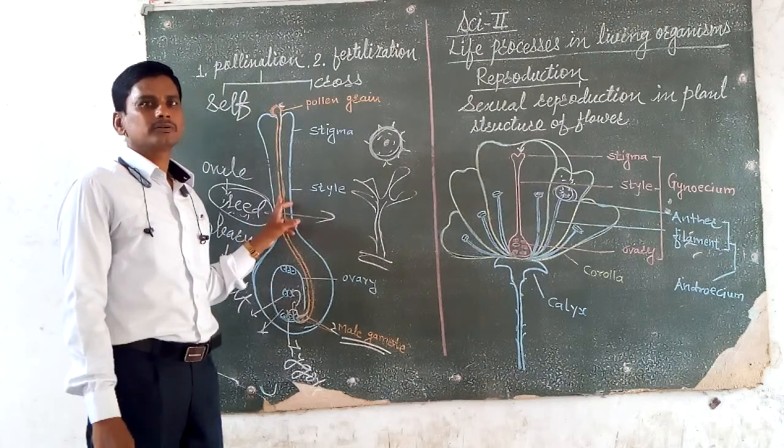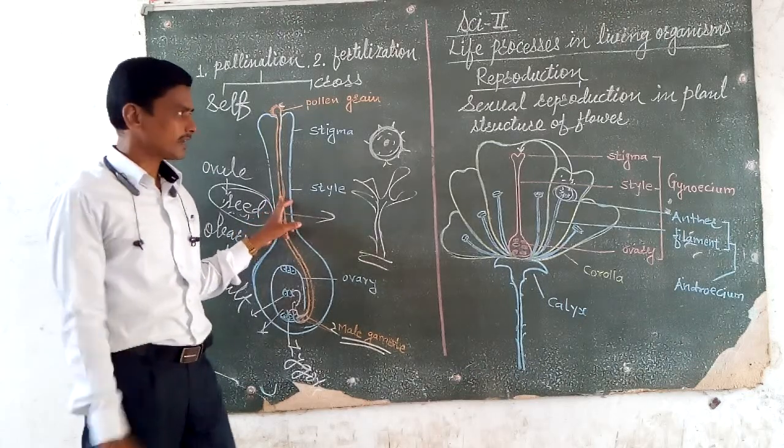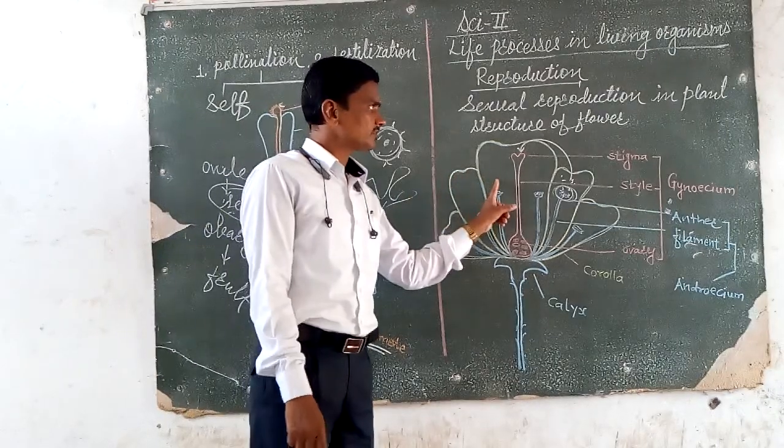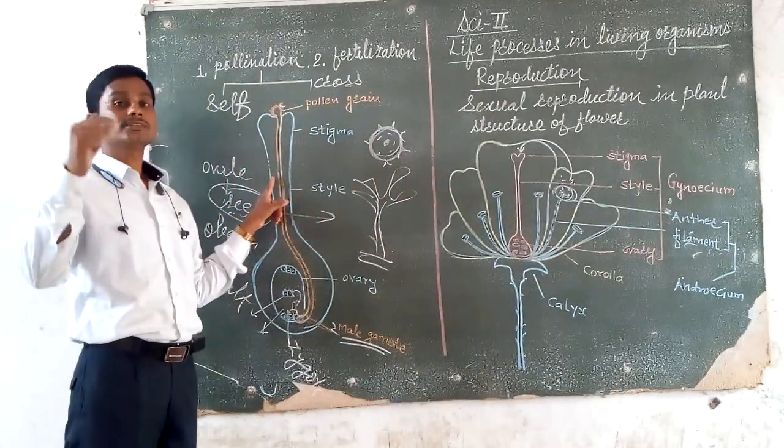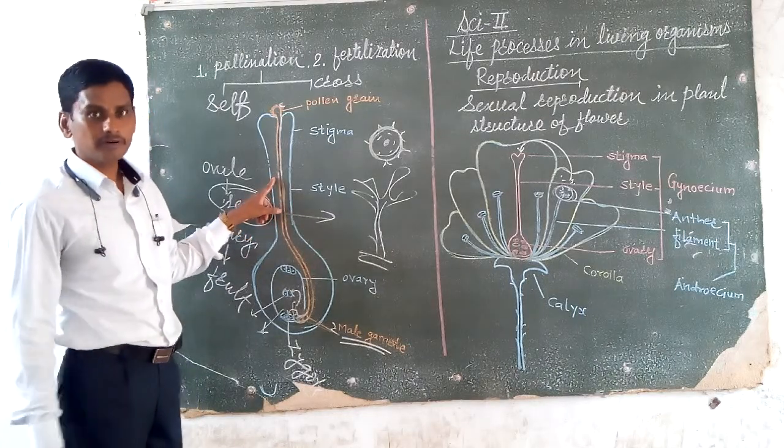Students, please draw a well-labeled diagram of the structure of a flower and how the fertilization process occurs in a plant.